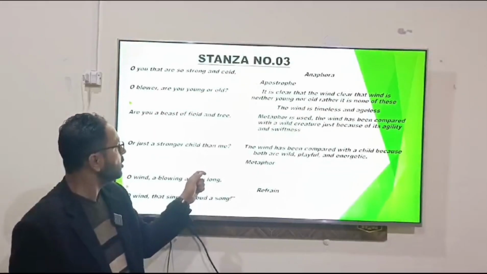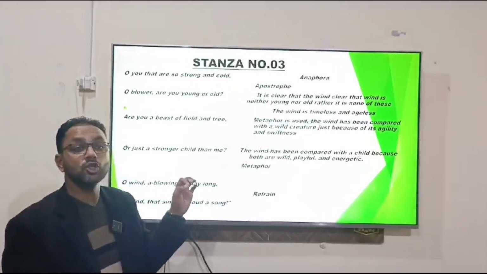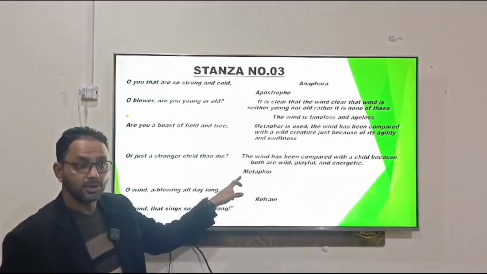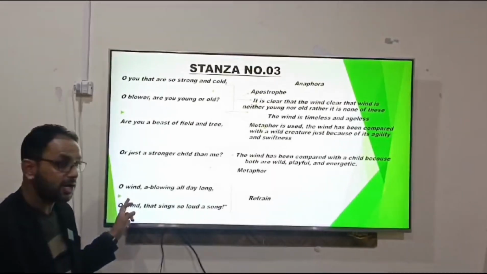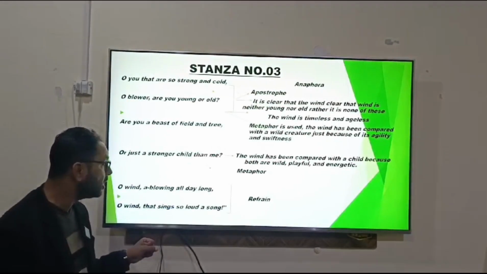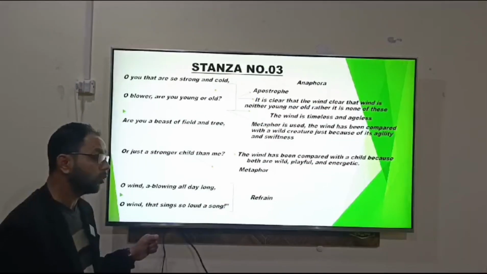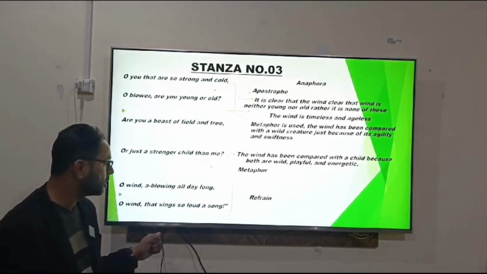So that is the reason that the poet has compared it with a child. Again, metaphor has been used. And once again, we are going to face the last line. Oh wind, a blowing all day long. Oh wind, that sings so loud a song.